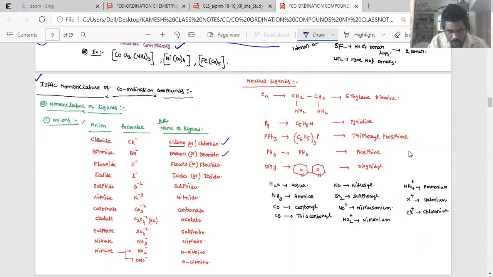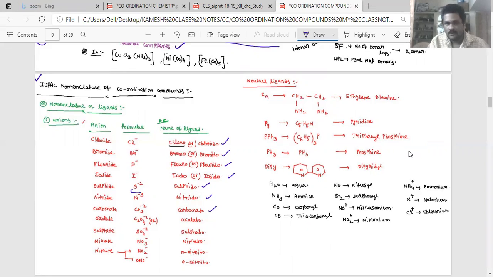Br minus is bromido. F minus is fluorido. Iodide is iodo. S minus 2, if it is present, is sulfido. N minus 3 is nitrido. CO3 minus 2 is carbonato.